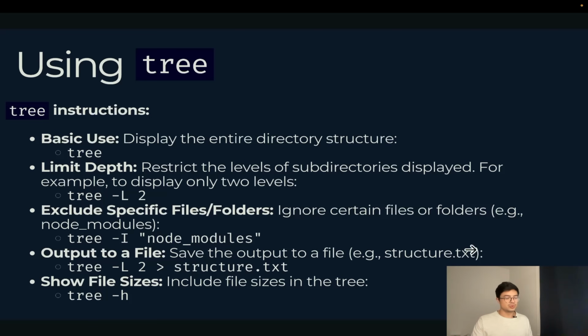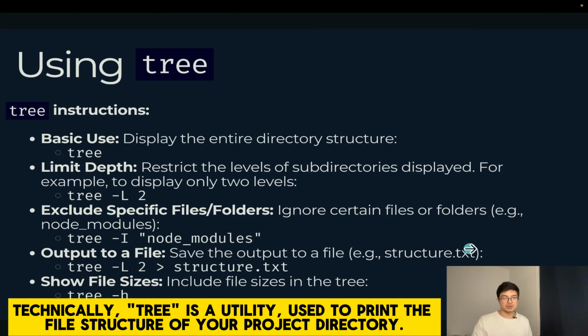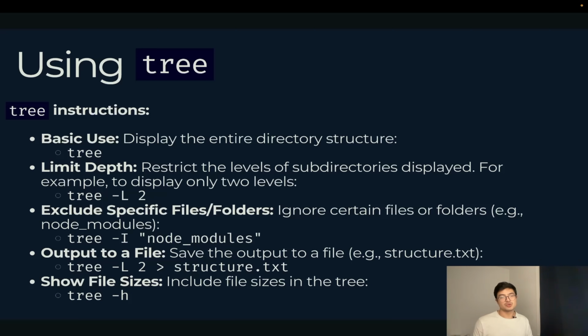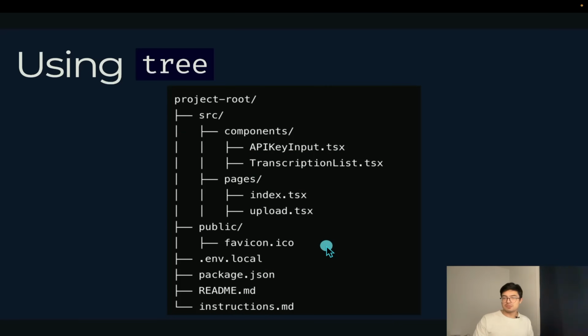And in order to show the project structure inside the editor, we're going to use something called Tree. So Tree is an add-on that you can use in order to print out in the terminal a structure of your files. So it's pretty useful to then use as reference to create your PRD. And this is how it looks.